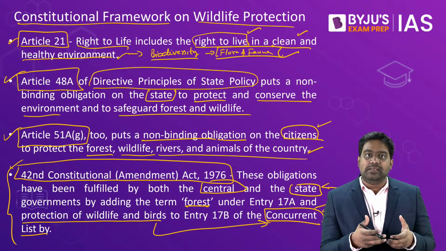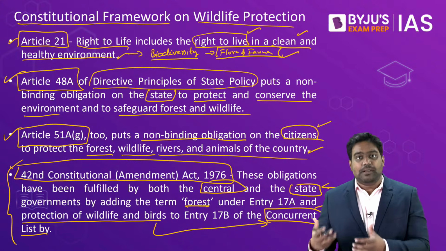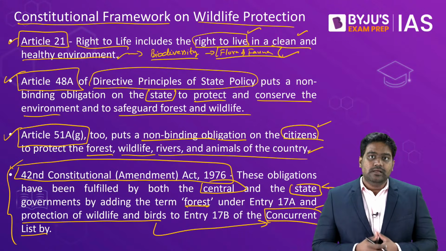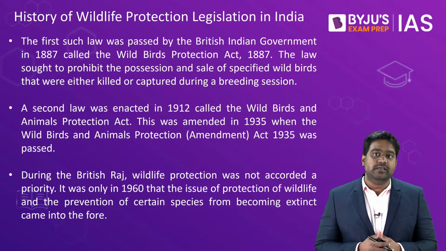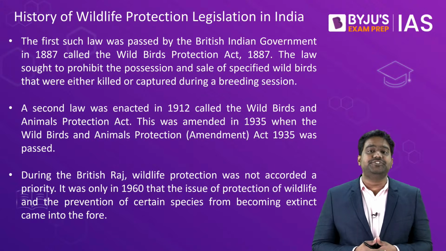When we say India's wildlife, we are referring to India's wild animals, the birds, the plant species, which essentially constitute our biodiversity. As you know, India is blessed with a very rich biodiversity, and at the same time, India's biodiversity faces a number of threats.